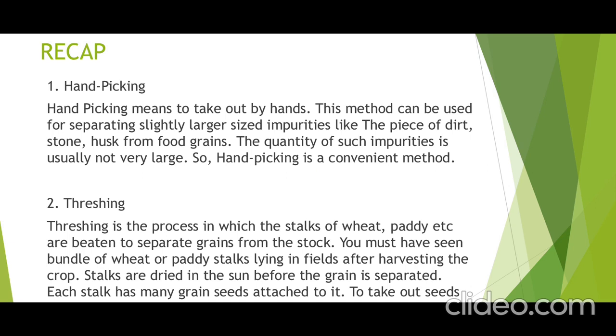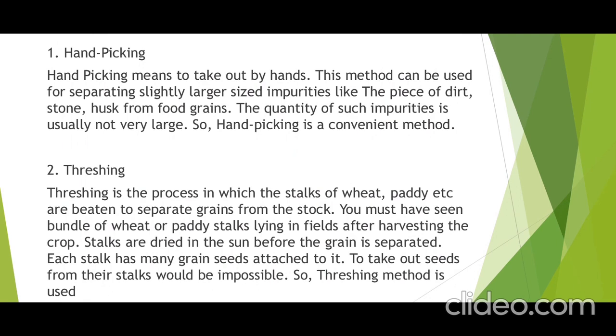Next, threshing. Threshing is the process in which stalks of wheat, paddy, etc. are beaten to separate grains from the stalk. When you beat the stalk on any hard substance, the numbers of food grains attached on the topmost part of the stalks will be separated easily.